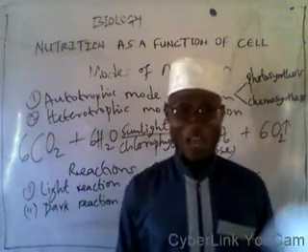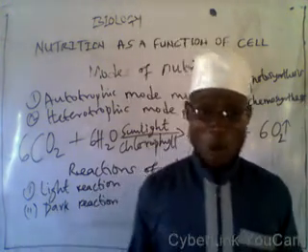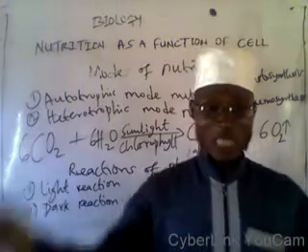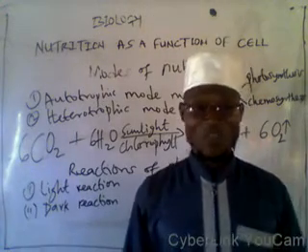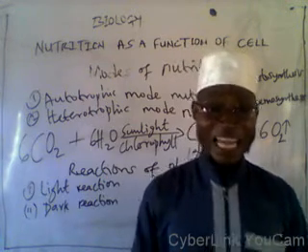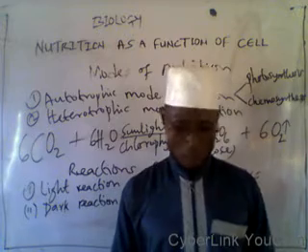Five, the final product of photosynthesis is a high energy containing organic compound, glucose.